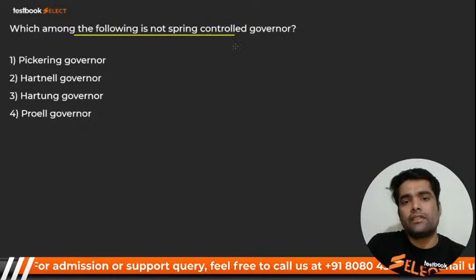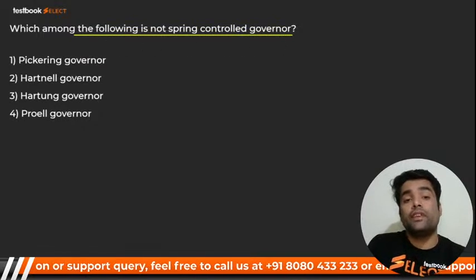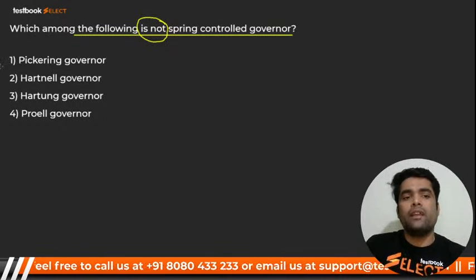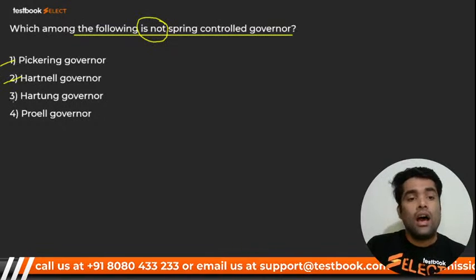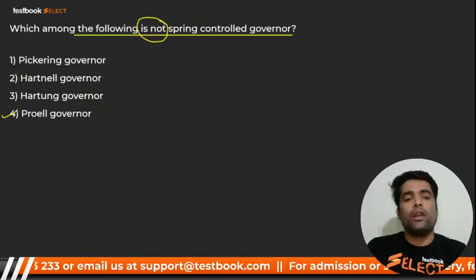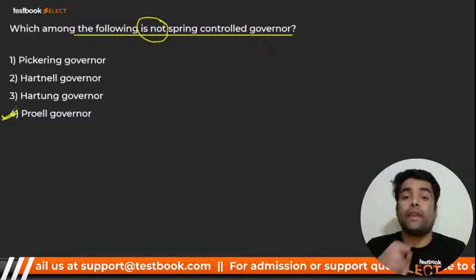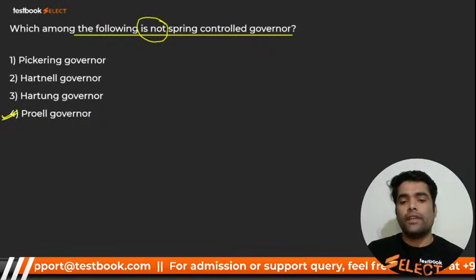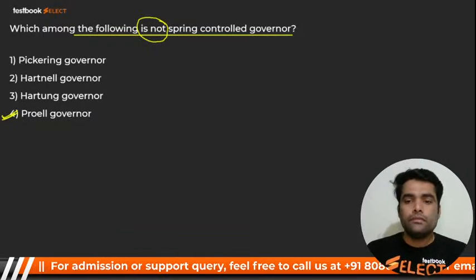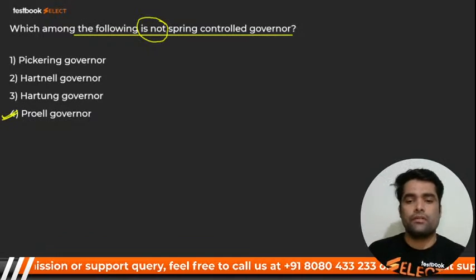Which among the following is not a spring control governor? Not is a very important word. So my dear, Pickering is spring control. Hartnell is spring control. Hartung is also spring control. But we know that Porter governor is not a spring control governor. So the fourth one is correct. Here we go, my dear, for next question.